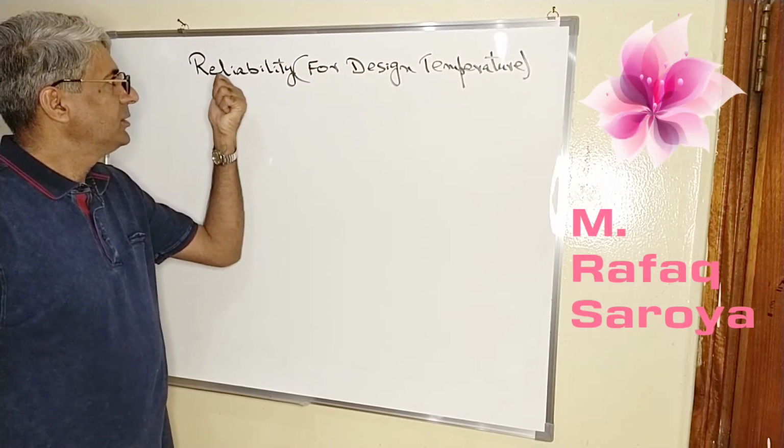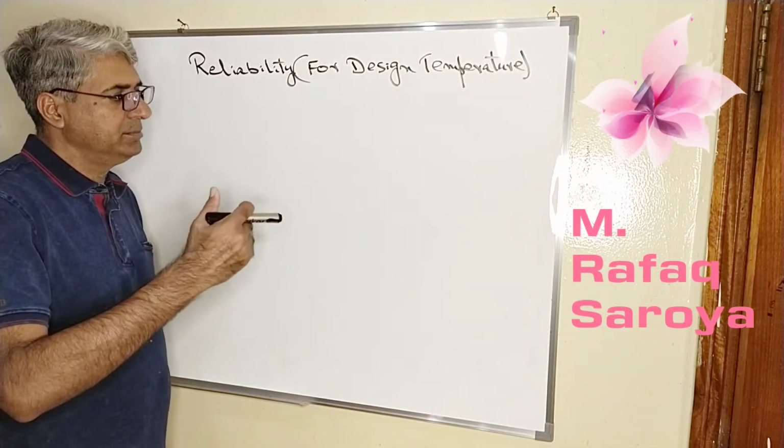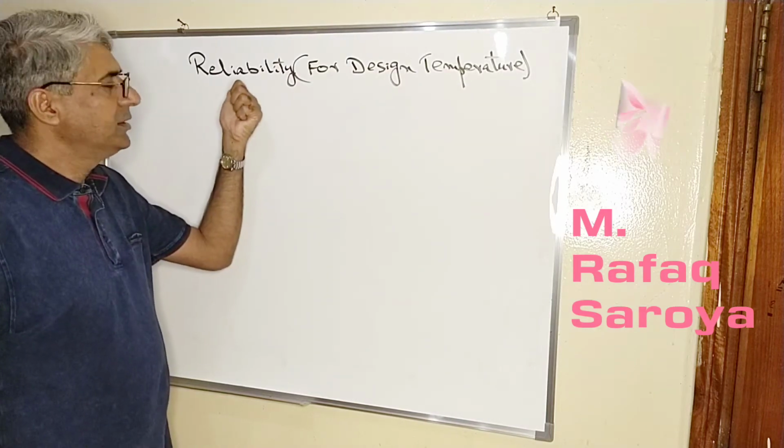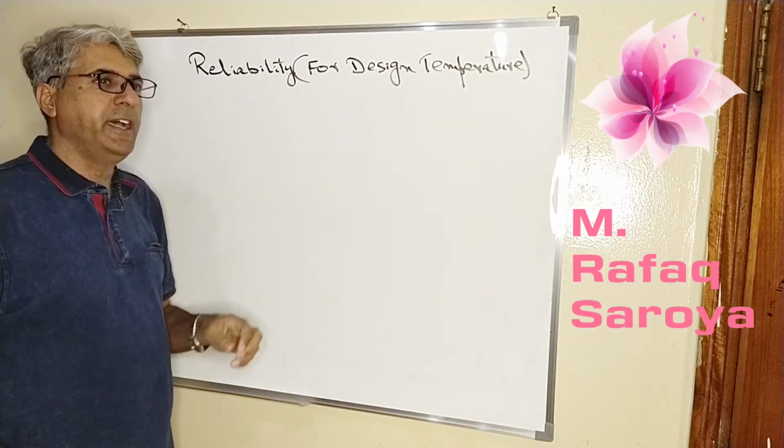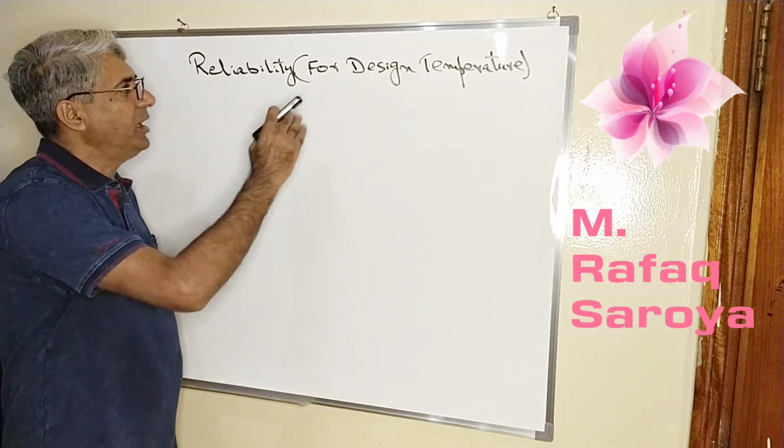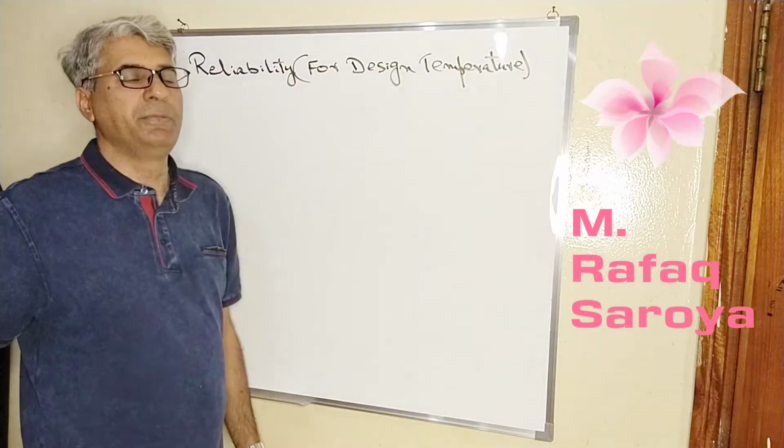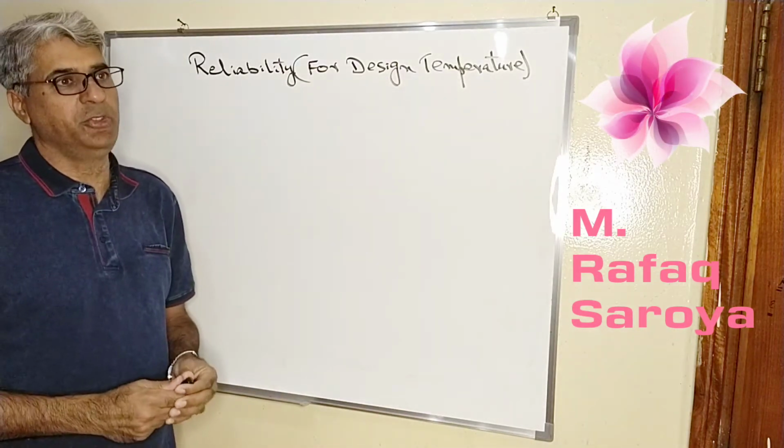Today we are going to discuss the reliability regarding the design temperature of our performance grade bitumen.